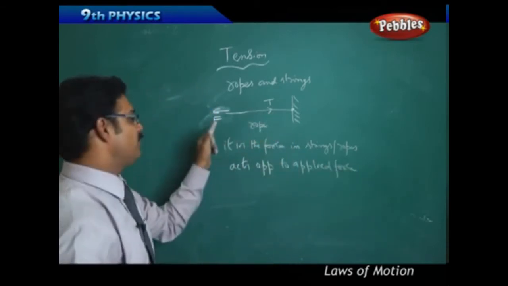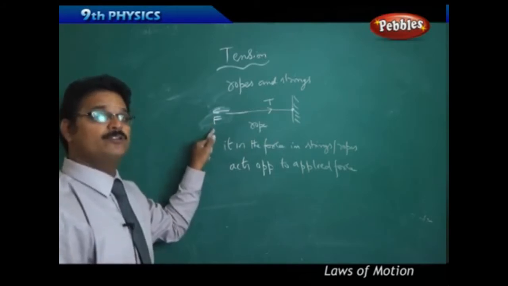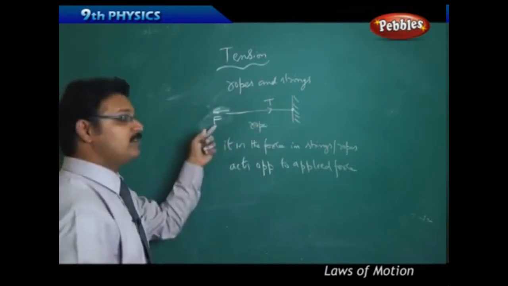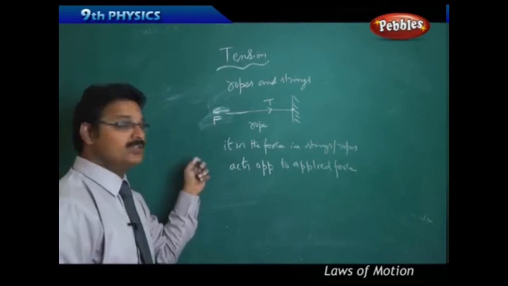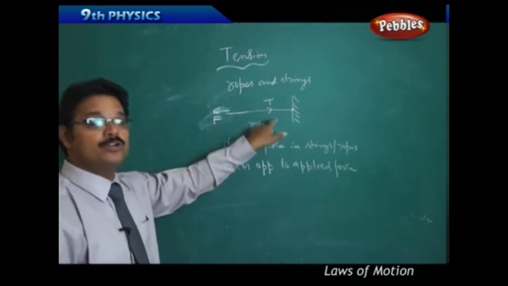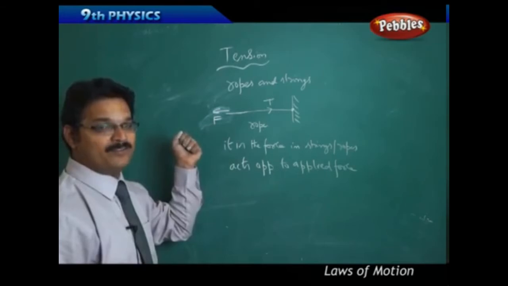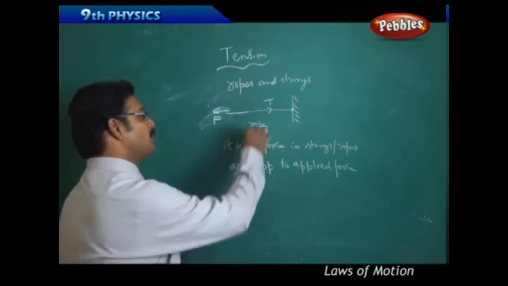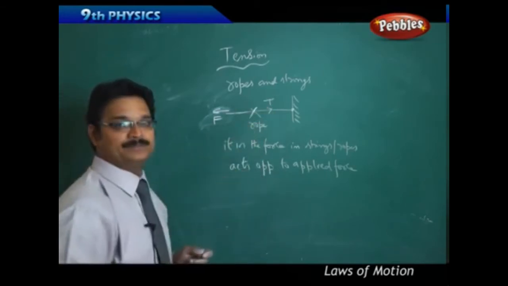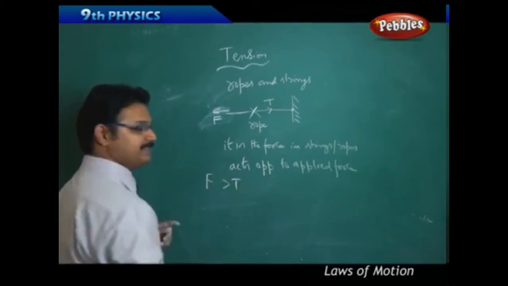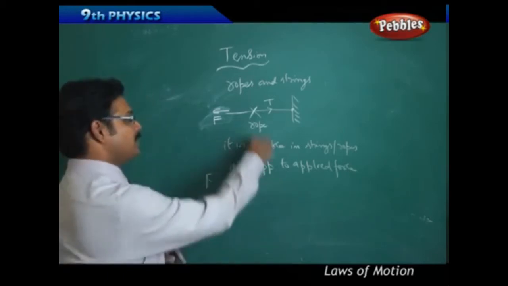So if you increase F, T also increases. Say if you increase F from 1 Newton to 2 Newton, T also increases from 1 Newton to 2 Newton. If you increase the force from 2 Newton to 3 Newton, tension also increases from 2 Newton to 3 Newton. Still increasing the force, at one point if you see that the rope breaks, that means your F has become more than T. In this situation only, the rope breaks.